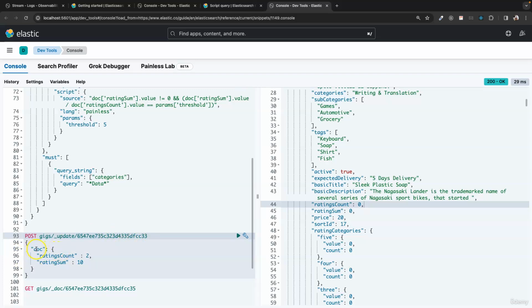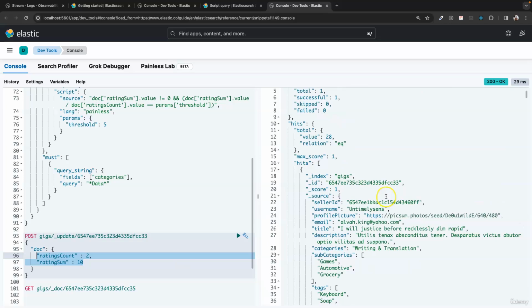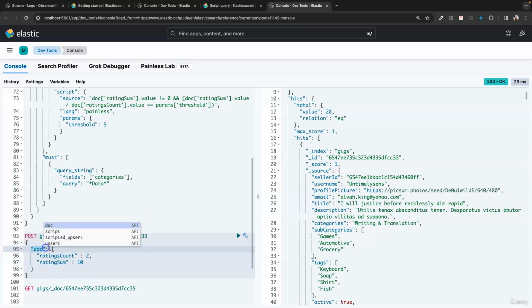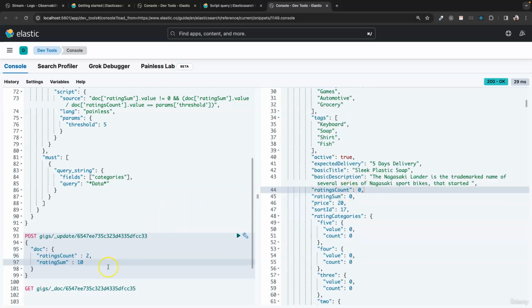Now inside these curly braces, I add the doc property, which is an object, and the specific fields that I want to update. If you don't add this doc, it will assume that you want to replace the complete source. It will assume you want to replace the content of the complete source with a new document. So make sure you always have this doc and then these curly braces and then the fields you want to update.